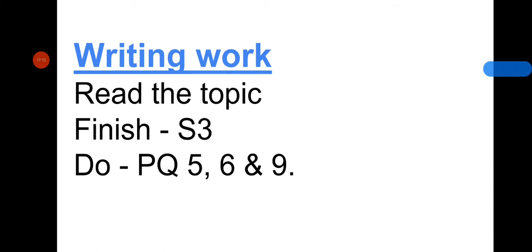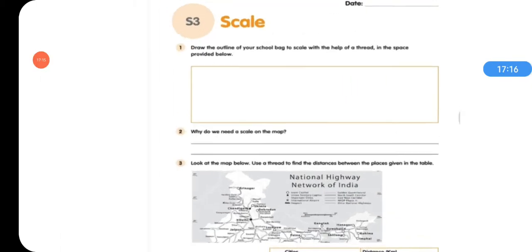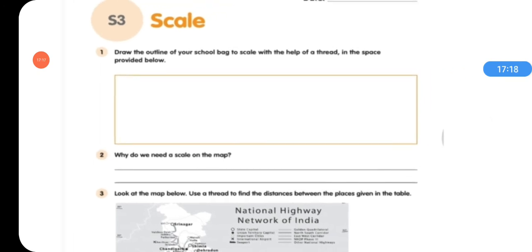And this is your S3. Question 1 is, draw the outline of your school bag to scale with the help of a thread in the space provided below. You need to fold the thread, okay, and draw the outline of your school bag. Question 2, why do we need a scale on the map? And question 3 we have already discussed.